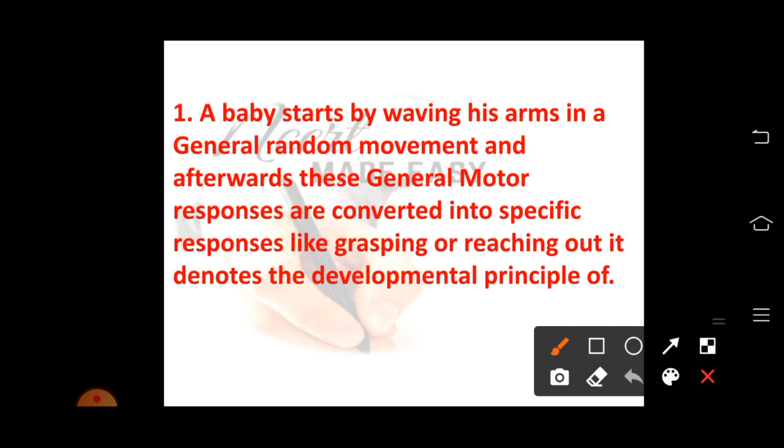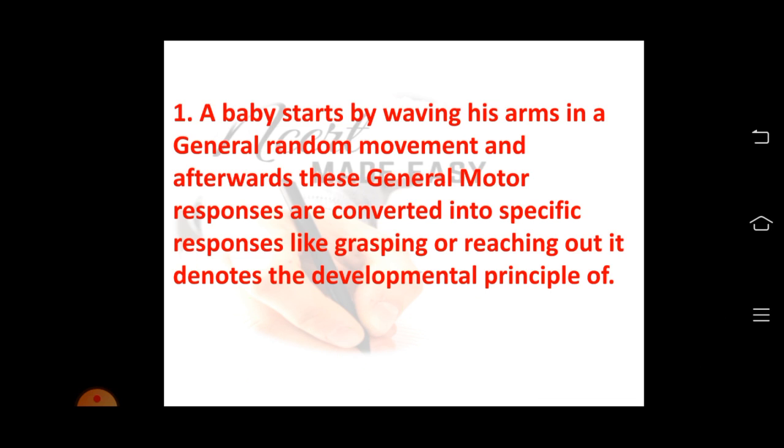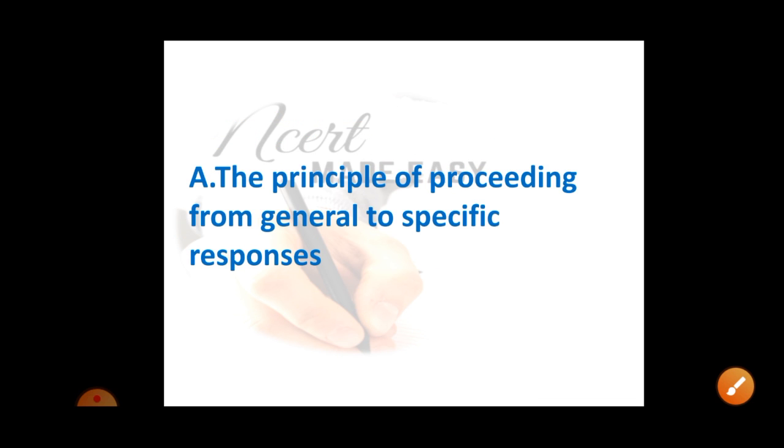For example, in the beginning when we ask the baby to wave bye, the baby will be using her whole arm. Later, she will be using only her hand. In the beginning, she used the general response, the whole arm. Later it was converted into the hand. That is a specific response. And this is the developmental principle of proceeding from general to specific responses.